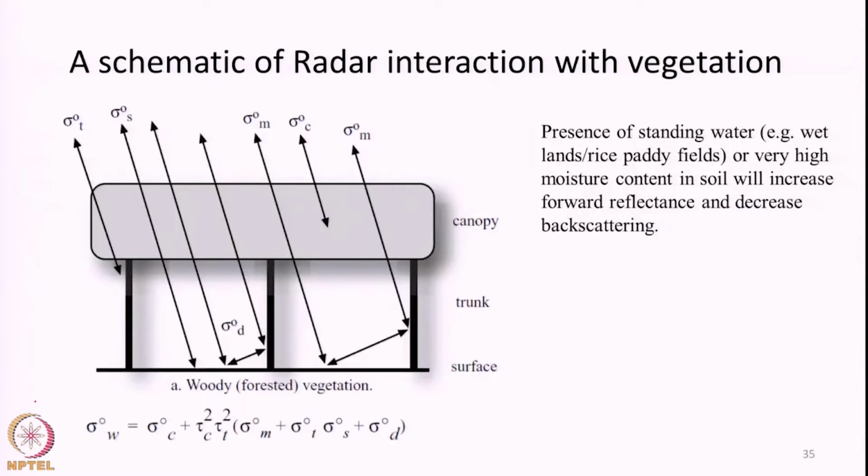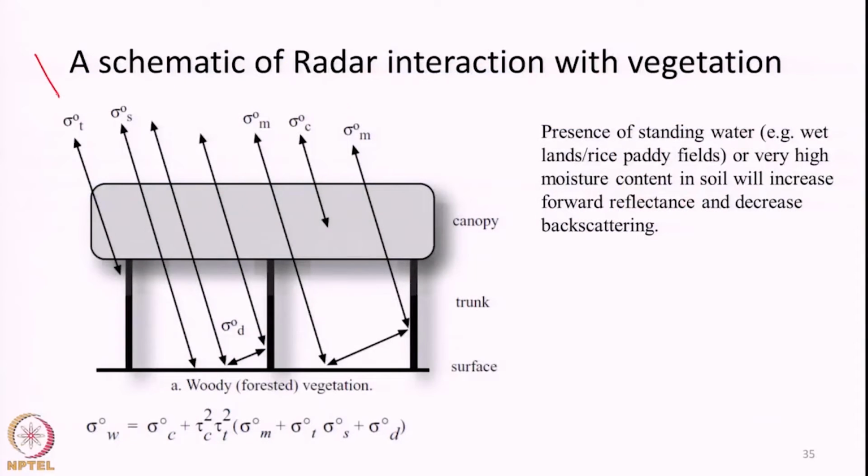So, just to drive this point further, we will look at a highly simplified model of microwave interaction with vegetation. We will first take an example of woody vegetation, like forested trees, a large chunk of large trees with huge branches, stems, barks and everything. The incident microwave signal will get backscattered from the canopy, this is surface scattering from the canopy, or some of it may penetrate, interact with the woody part, the trunk, and be reflected back.